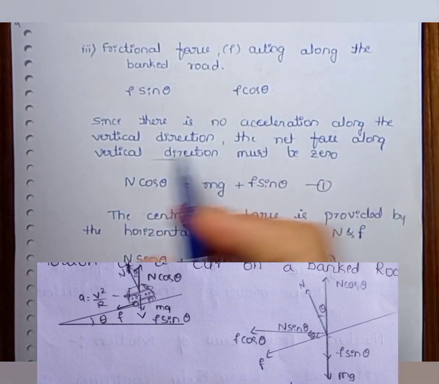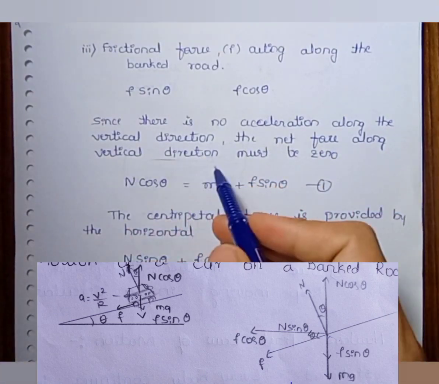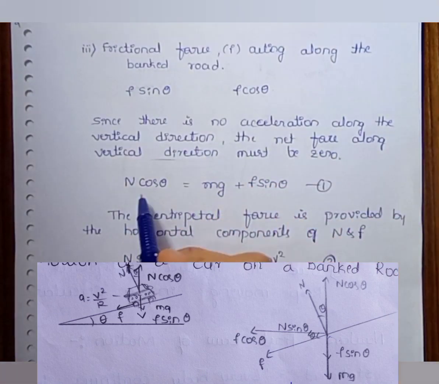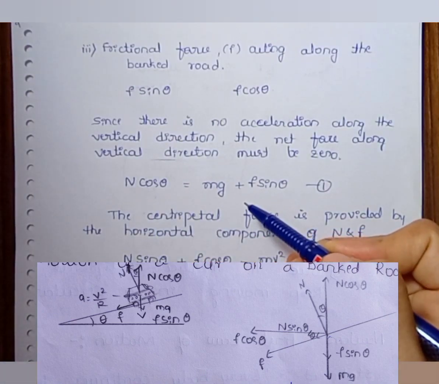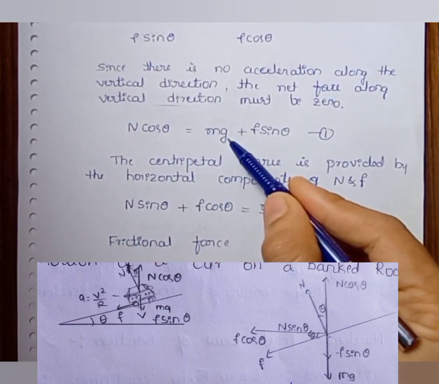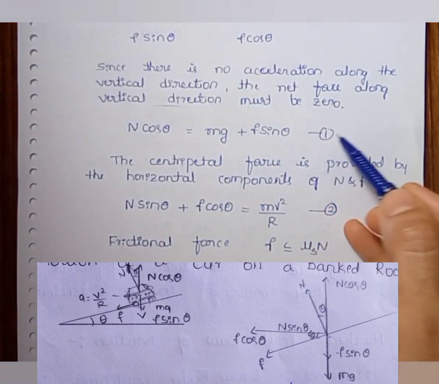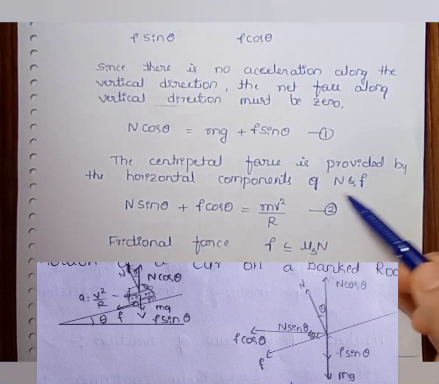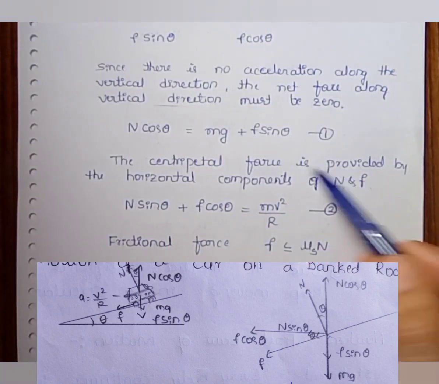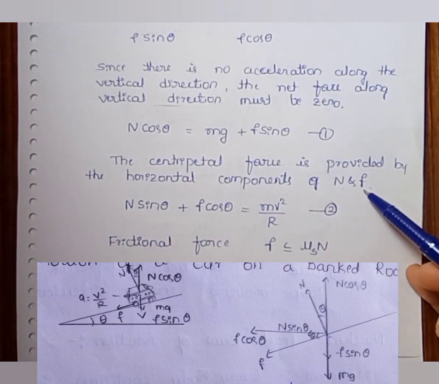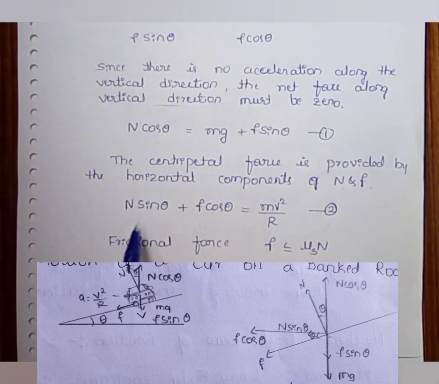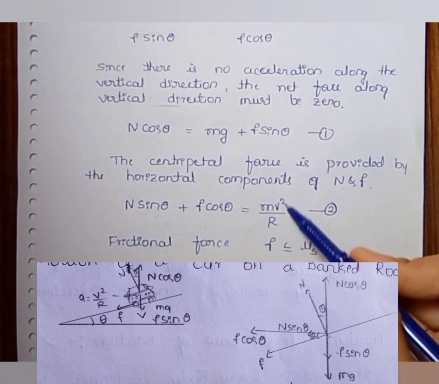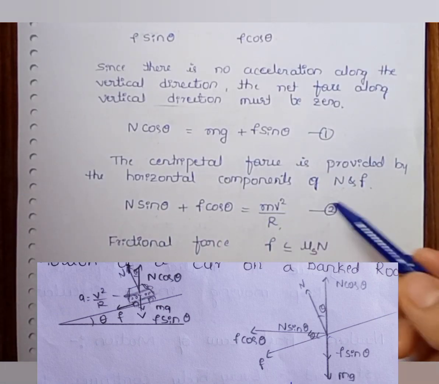Since there is no acceleration along the vertical direction, the net force along the vertical direction must be equal to 0. That is, N cos theta is equal to mg plus f sin theta. That is equation 1. The centripetal force is provided by the horizontal components of the normal reaction N and the frictional force f. So the centripetal force can be written as N sin theta plus f cos theta, which is equal to mv square by r. That is the centripetal force, and that is equation 2.